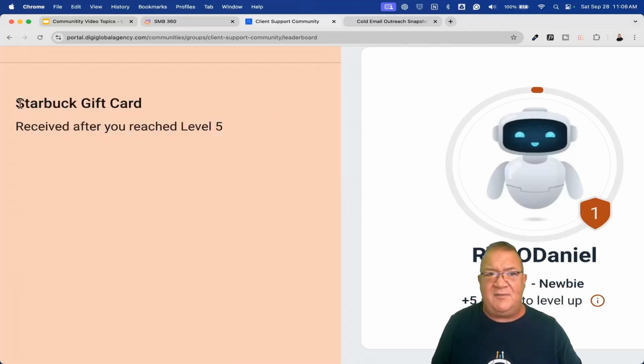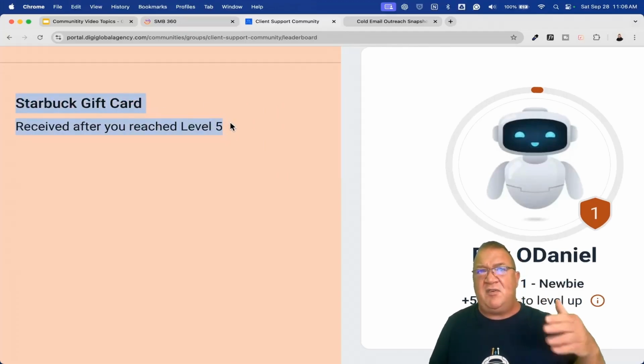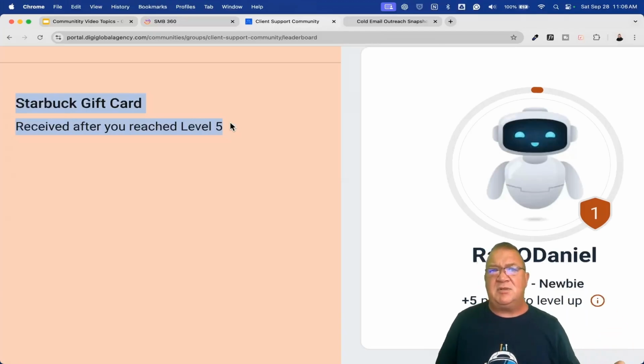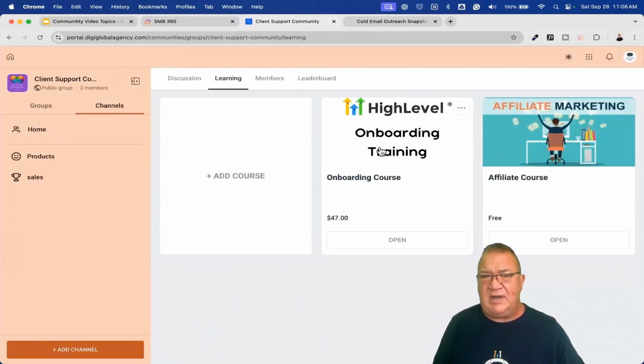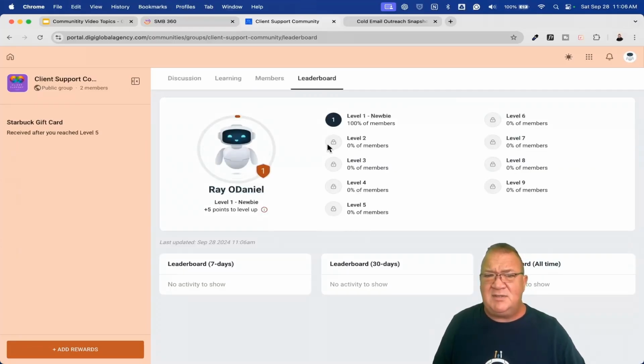When you reach level 5, you can post in the group, hey, when you reach level 5, send an email to this particular person to let us know, and then we will send you a Starbucks gift card, or we will give you access to the onboarding training that you can have access to. So those are just different kinds of rewards that you can set up. But I think it's pretty cool that they have something like this inside here that at least promotes and encourages people to engage in the community. And all of that is built into each particular group that you have. So super awesome, super cool.